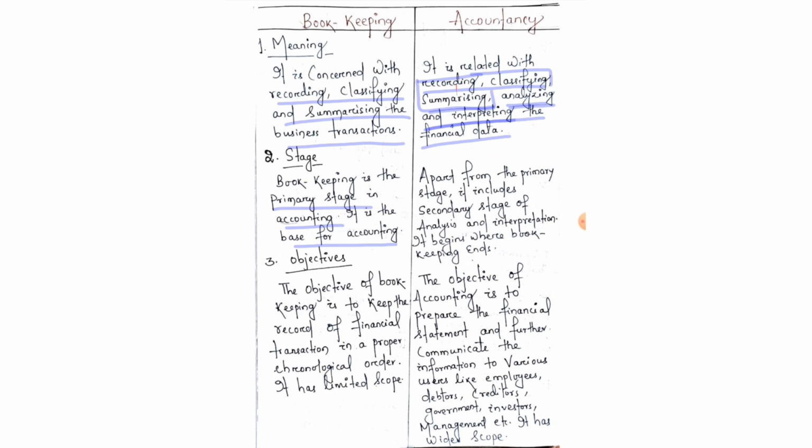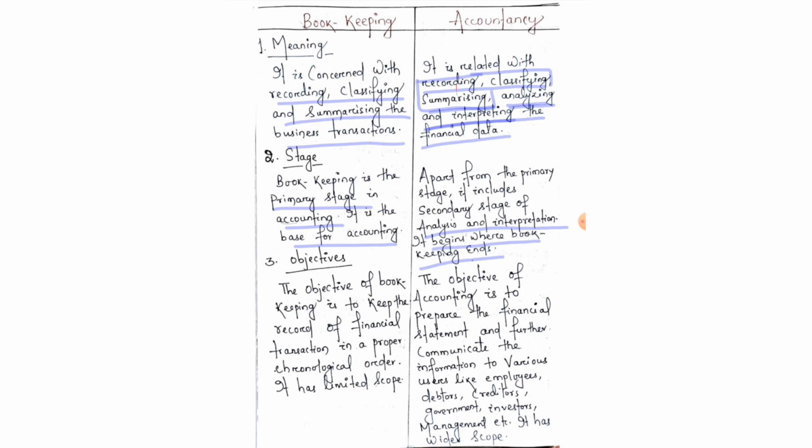Apart from the primary stage, it includes the secondary stage of analysis and interpretation. It means accountancy not only includes the primary stage but also includes the analysis and interpretation. We can say that accountancy begins where bookkeeping ends. Okay, because it includes analysis and interpretation.